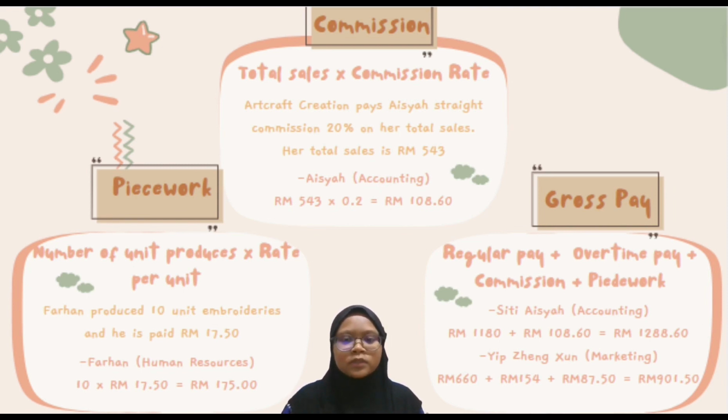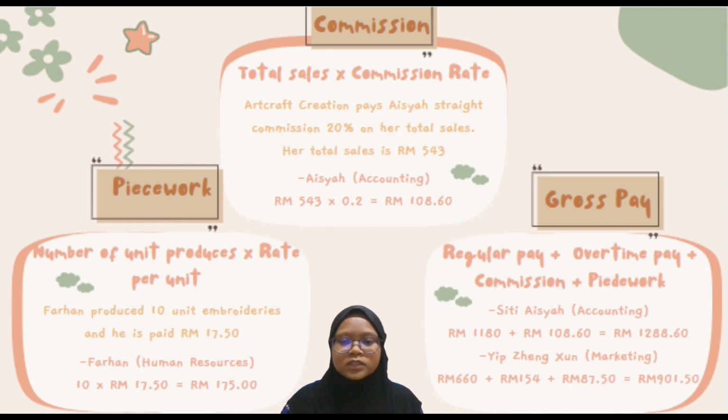So lastly, I will explain about gross pay. How do we calculate gross pay? The formula for gross pay is regular pay plus overtime pay plus commission plus piecework. For example, SITI AISYAH: 1,180 ringgit from regular pay, plus 108 ringgit 60 cents from commission, and the total gross pay for AISYAH is 1,288 ringgit 60 cents.